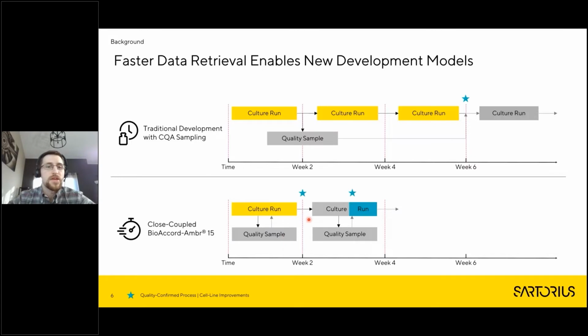So this could allow you to implement changes immediately after the run, or what I find even more interesting, implementing changes mid-run. Since this quality data is given back with this amount of haste, you can use that data to implement changes in the process.